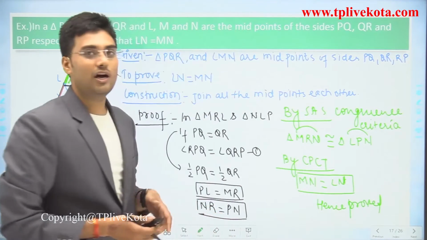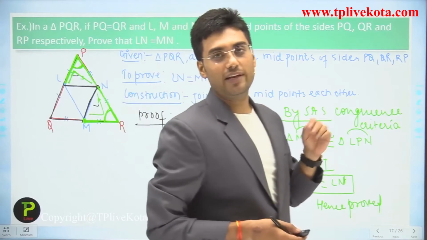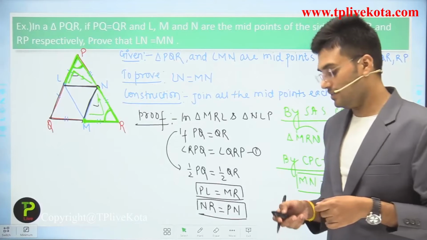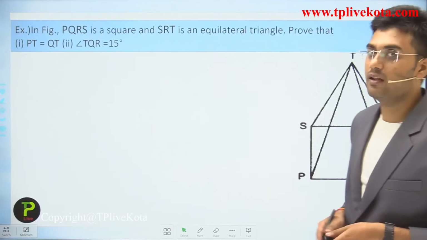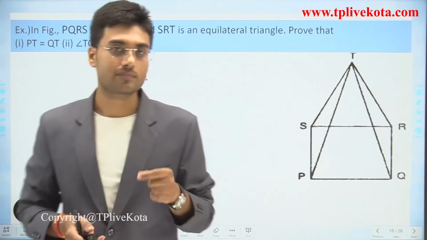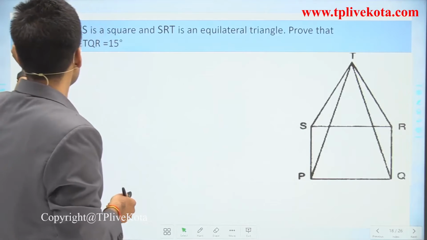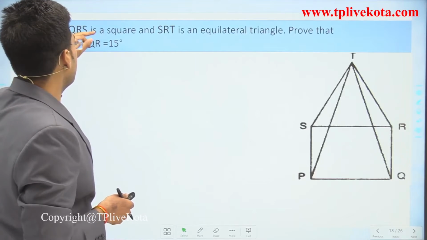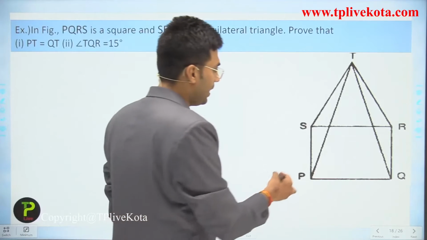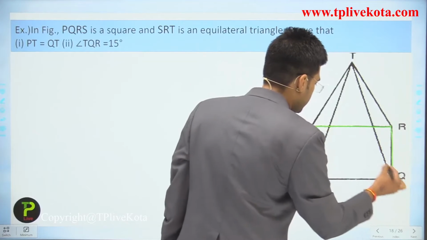So students, I hope you understand this question. Now let's move to the next question. Here in the figure, PQRS is a square.